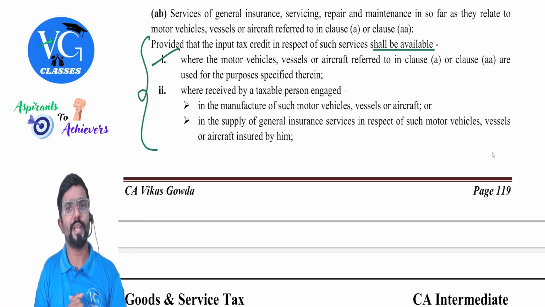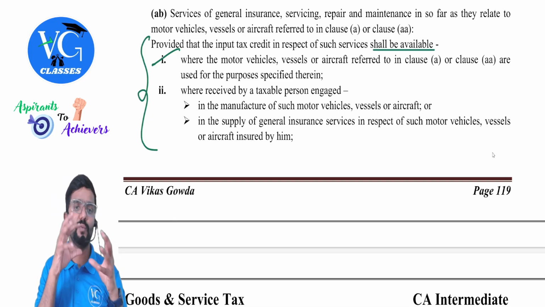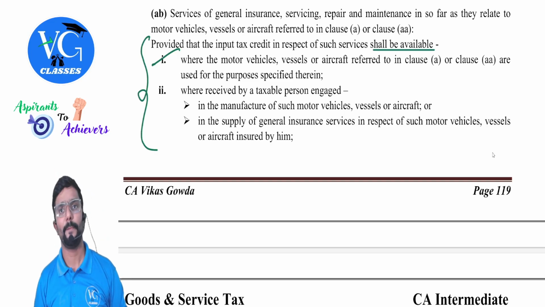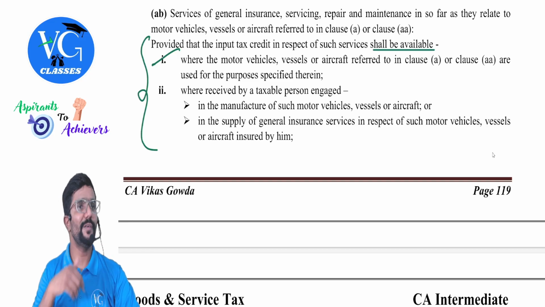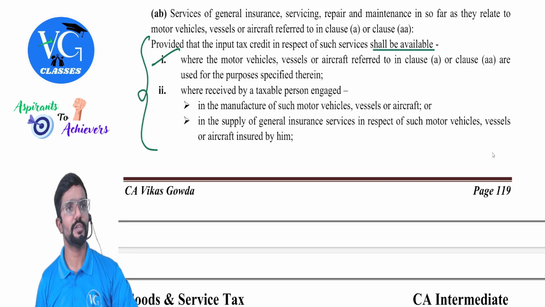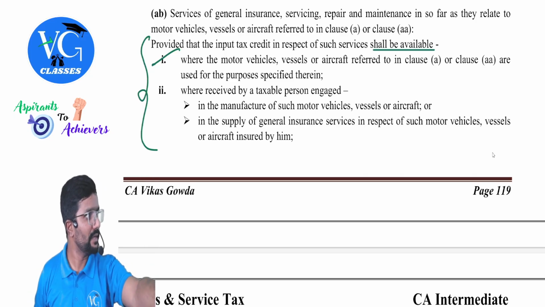On that service, whatever GST is payable, is credit available? Yes. Credit is available. Why? Because there is a genuine reason. ICICI General Insurance will give you a general insurance policy. Assume if by chance any of your vehicle is damaged, they can come forward and tell, we will repair it and give it to you.